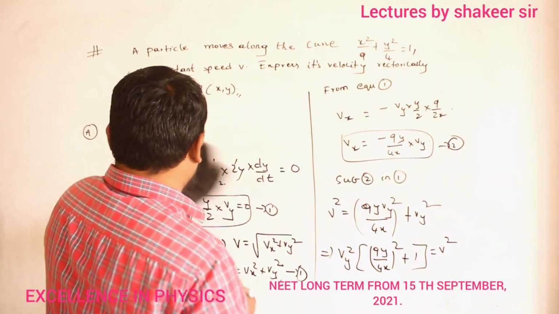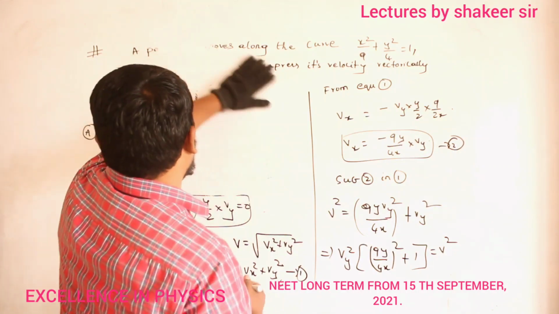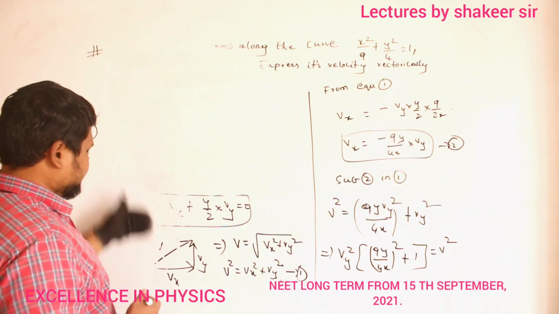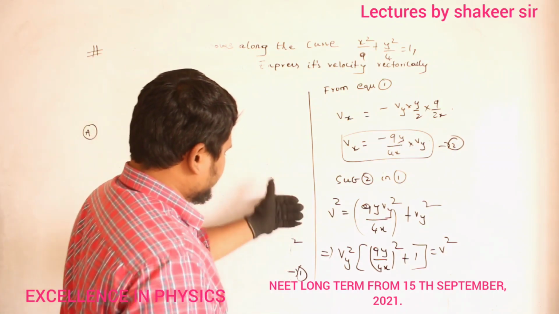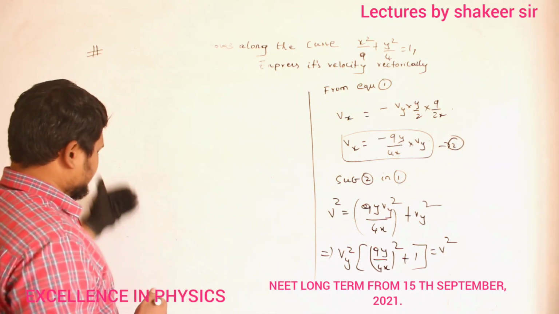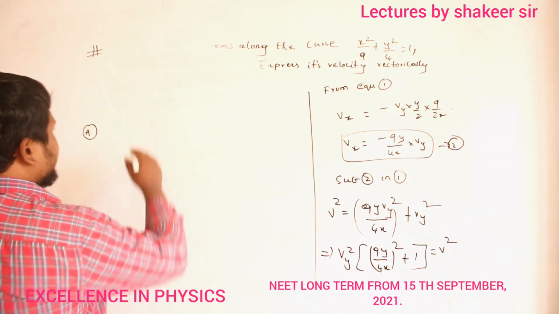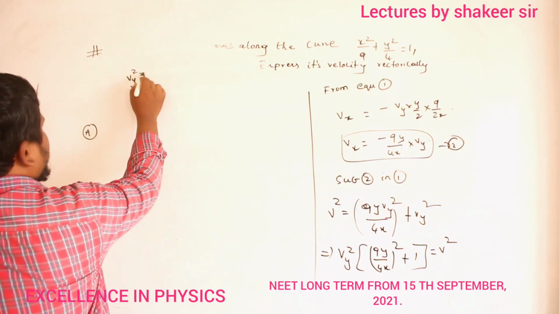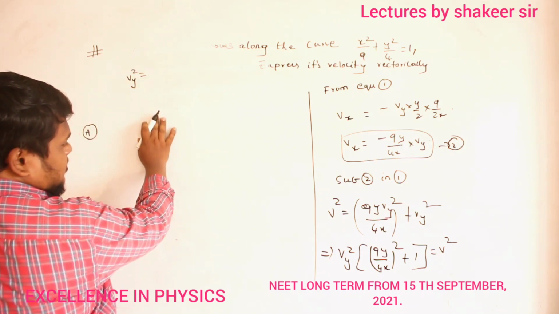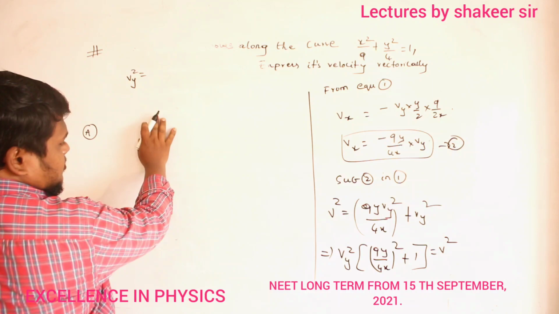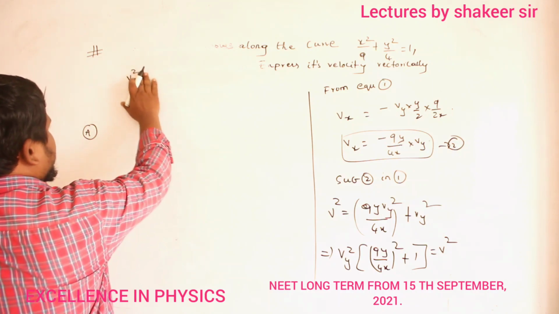Okay? So total Vy square is how much? Vy square is equal to, or shall I take the LCM of this one?